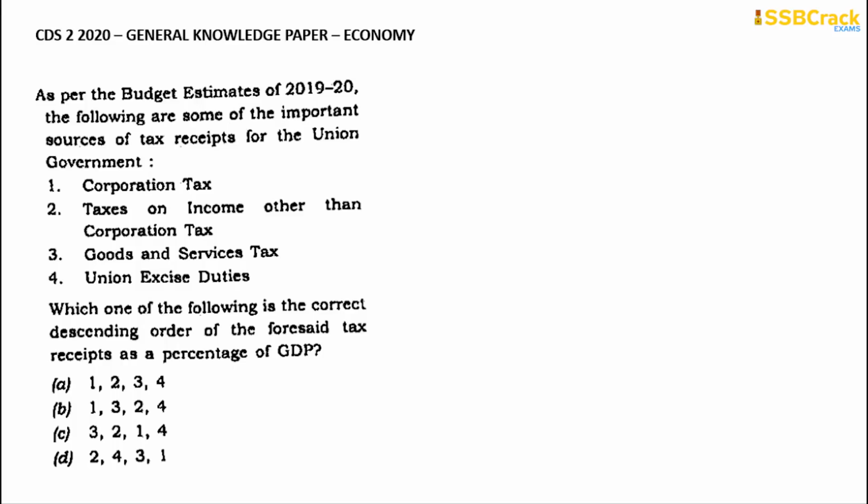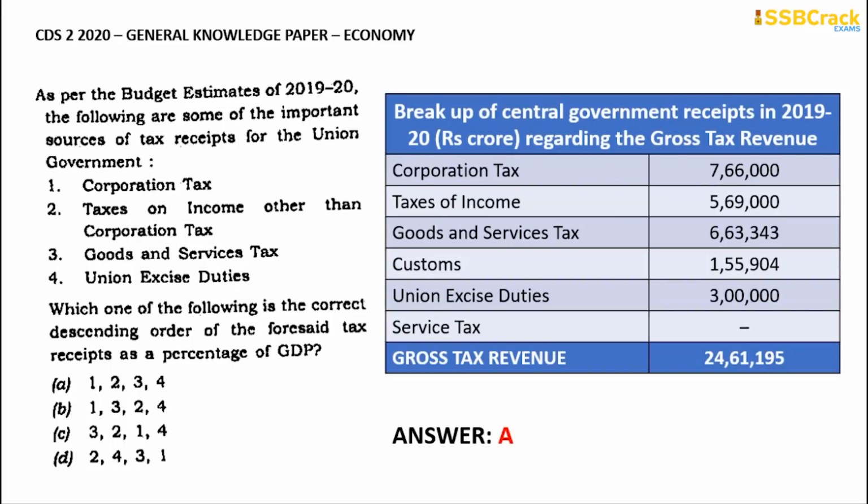All of these are regarding the tax receipts taken up by the union government as per the budget estimates of 2019-20, and they were given as corporation tax, then taxes on income other than corporation tax, then goods and services tax, and then union excise duties. The correct answer for this one is option A, 1, 2, 3 and 4.